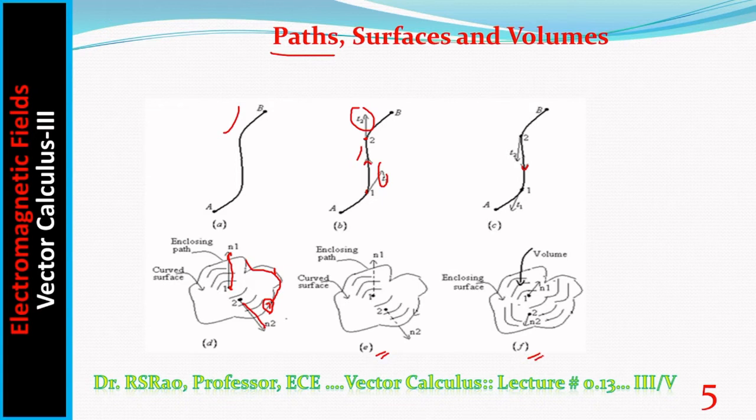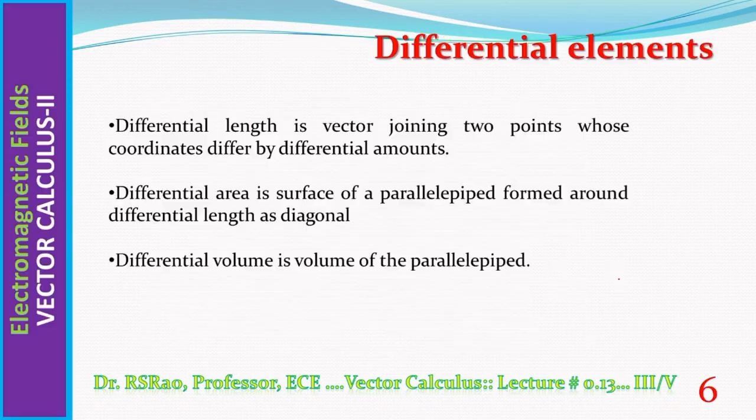We considered here a volume. This volume is surrounded by a closed surface. This is the closed surface. Volumes are scalar quantities, but the surface which encloses the volume is a vector quantity. Differential length is a vector joining 2 points whose coordinates differ by differential amounts.